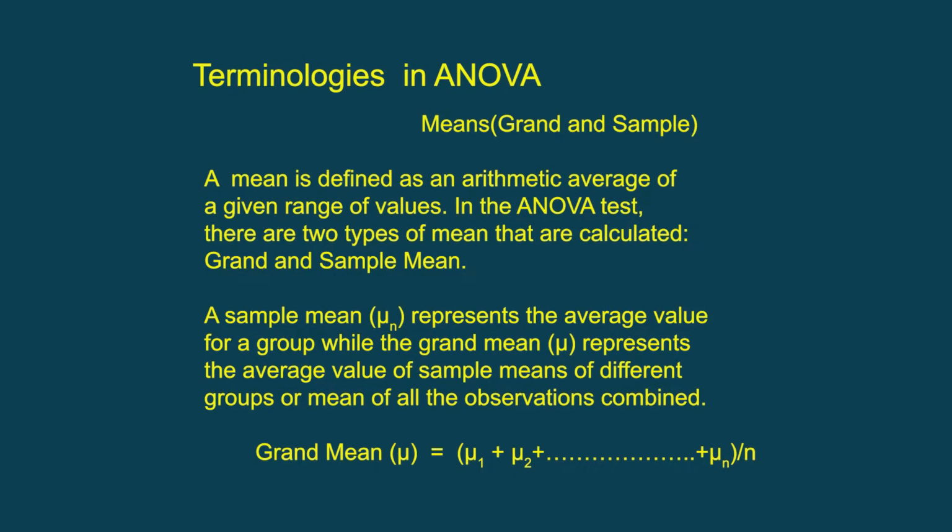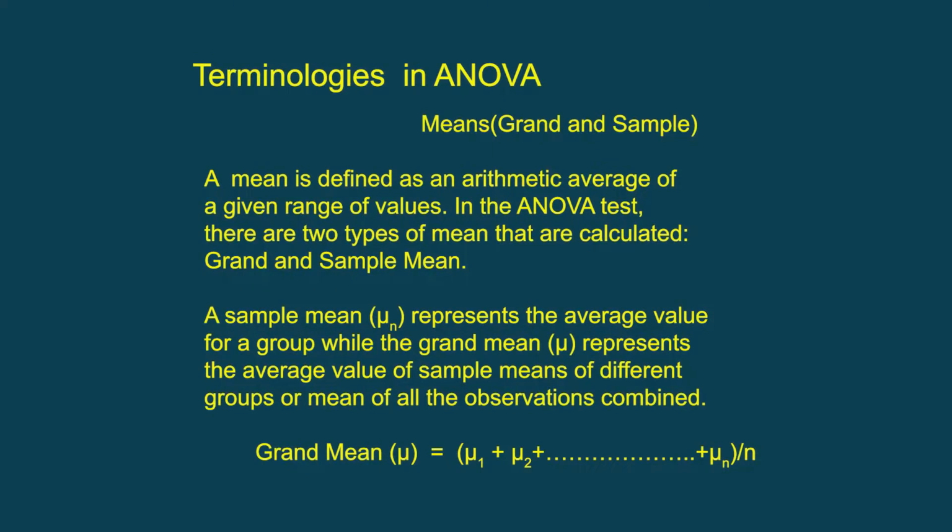This boils down to some of the important terminologies which shall be used in the context of analysis of variance. Firstly, we have means, which means a mean from the population or the mean from the sample. The grand mean is the mean computed from the whole range of values. And for the sample mean, if we take the observations from x1 to xn and divide the sum of all the observations by n, we get the sample mean. So the first terminology refers to the grand mean and the sample mean.